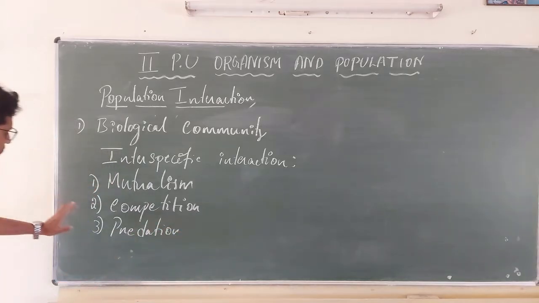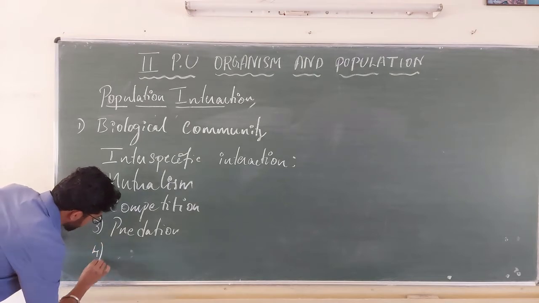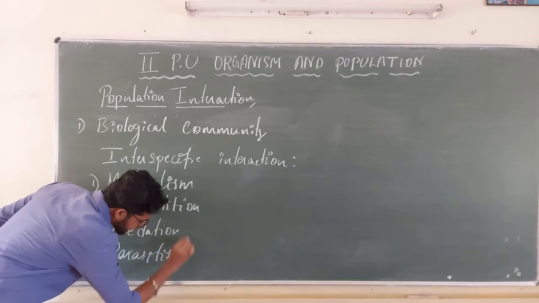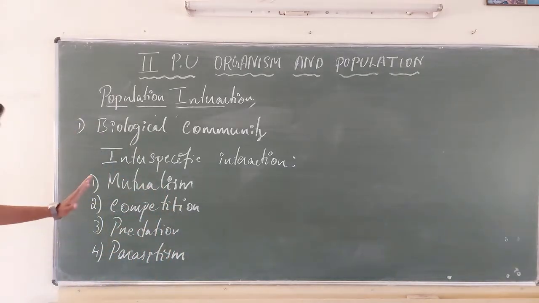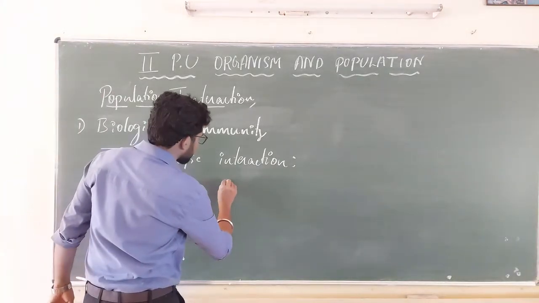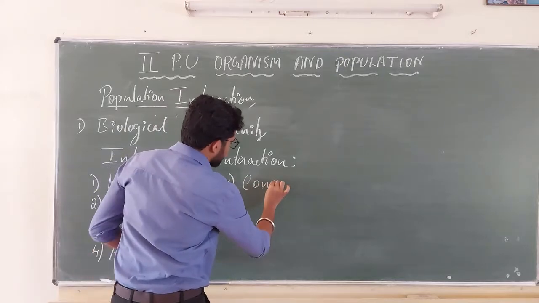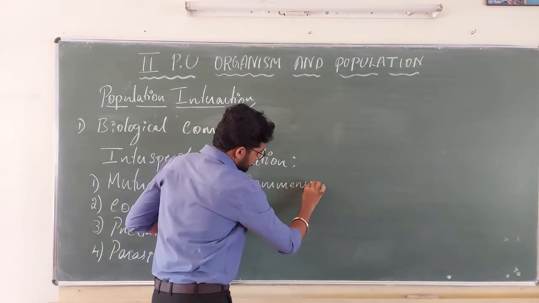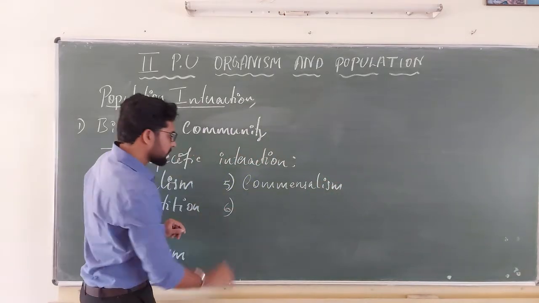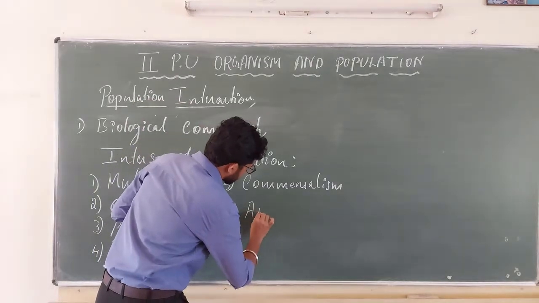Fourth is parasitism. By looking at these interactions, in a broad classification we classify them into 6. The fifth one is commensalism. The sixth one is amensalism.